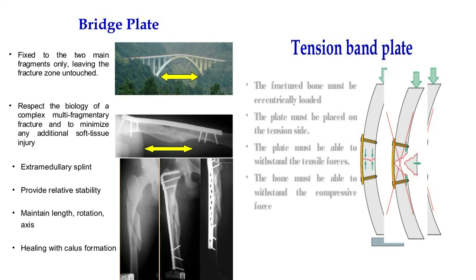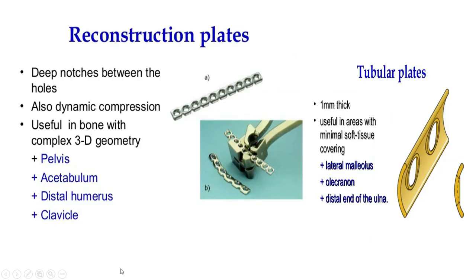So where there is a butterfly fragment, first you have to try to reduce it, or we can use nail, or after giving the lag screw, we can use a neutral plate. Do not use a plate over this, but try to avoid plating for this type of fracture. You must go for nailing, that will help. And this is called reconstruction plate or recon plate.